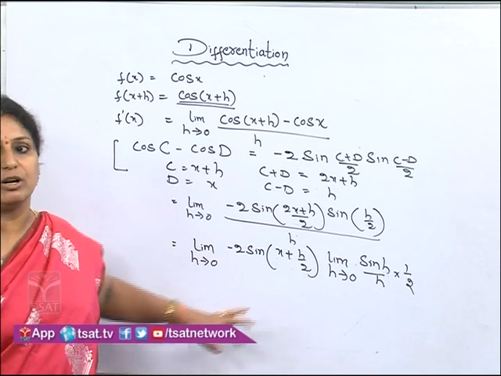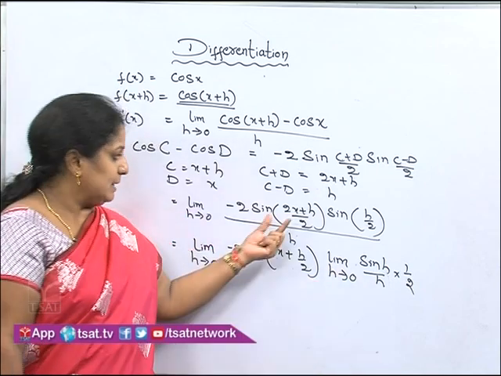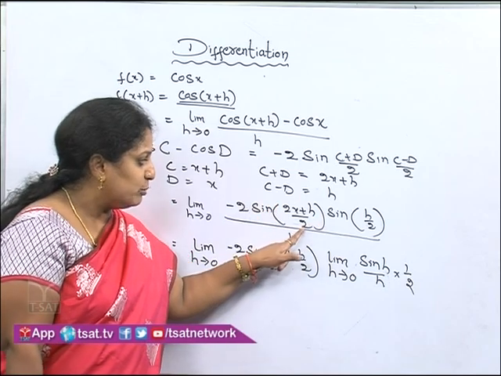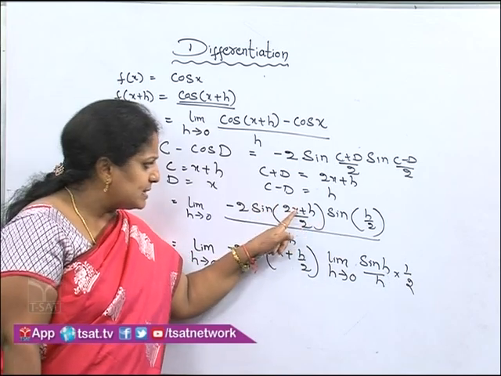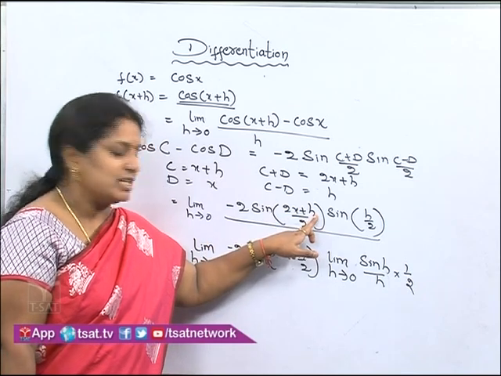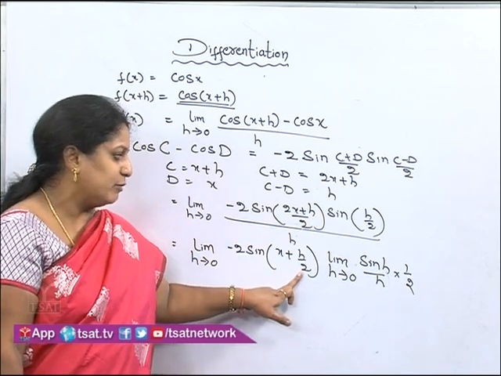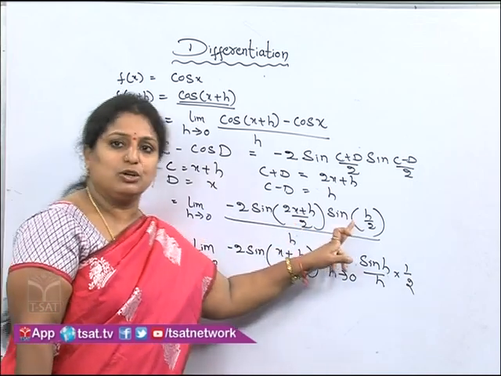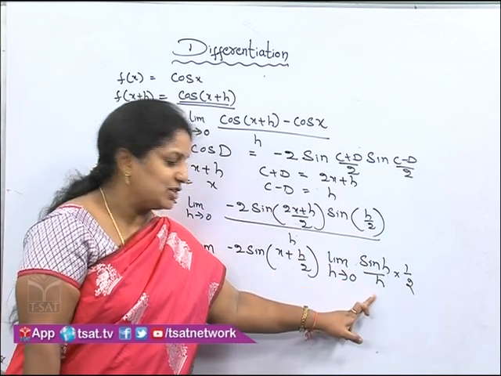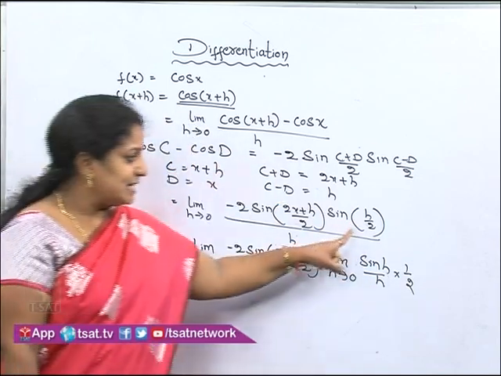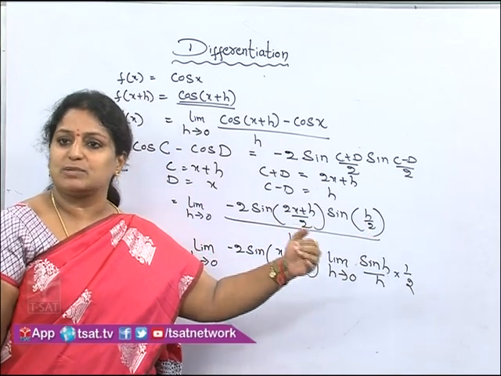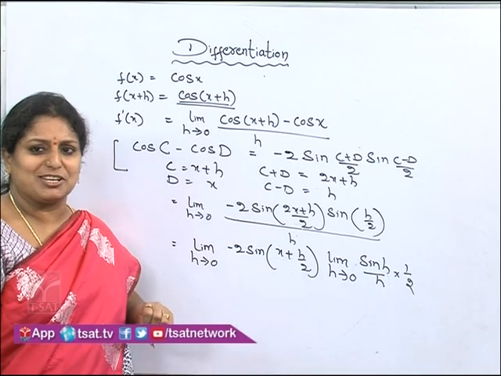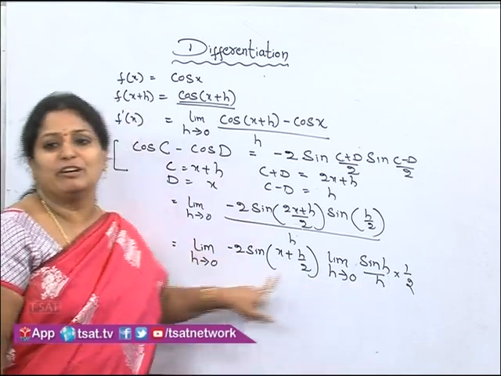Did you understand what is the modification I did here? Same as before, 2 I am distributing for both the functions, 2x as well as h. So when I distribute, 2 and 2 will get cancelled. X is left over in the first term. In the second term there is no cancellation, directly h by 2 is left over. The second modification is I am writing the denominator h to the sine function, sin h by h. The third modification is this h by 2 having the quotient as 1 by 2. That 1 by 2 I am writing separately. What is the fourth modification? I applied the limit for both the functions separately.